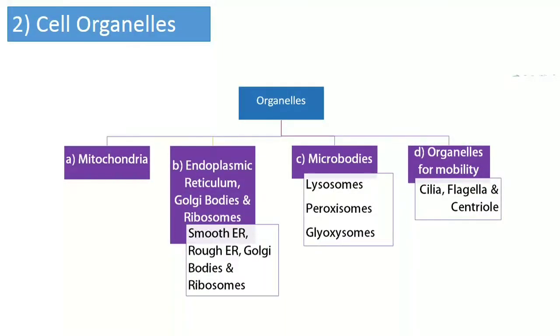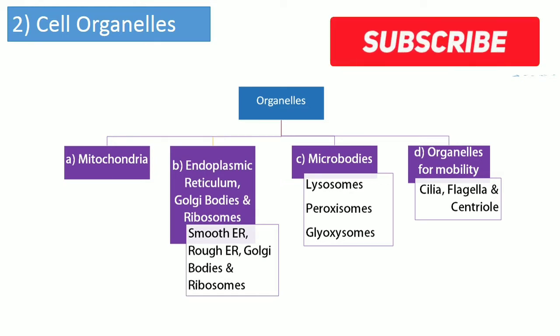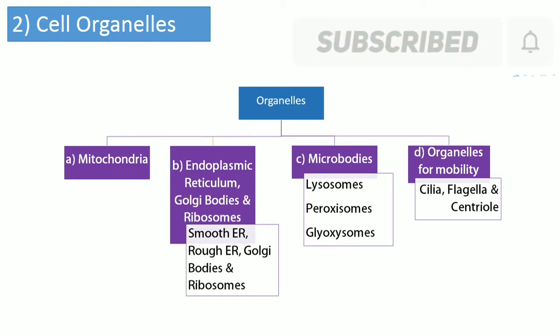What are the organelles in our cell? Mitochondria, endoplasmic reticulum, which includes smooth endoplasmic reticulum and rough endoplasmic reticulum, Golgi bodies and ribosomes. Lysosomes, peroxisomes and glycosomes are the microbodies. As glycosomes are not in our animal cell, we are not discussing the glycosome in this lecture. Cilia, flagella and centrioles are the organelles for mobility, and those are called microfilaments.